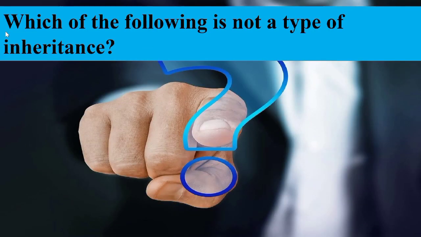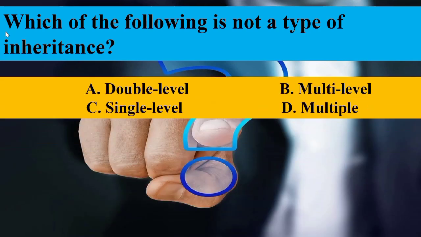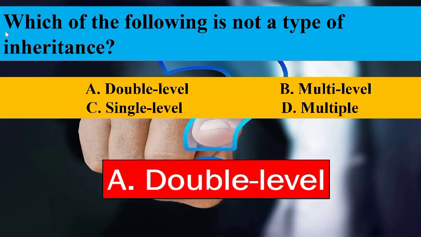Which of the following is not a type of inheritance? Option A is the answer, because there is no double level inheritance. Multi-level, single level, multiple, all are valid. So option A is the answer. Double level inheritance is invalid.